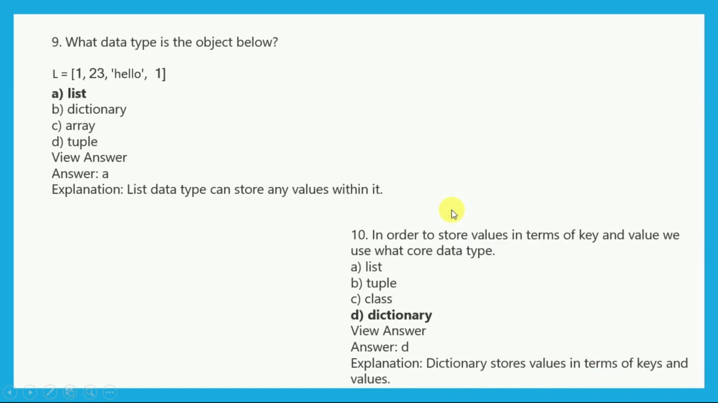Now the next question: what is the data type of the object below? Here we have L is equal to some values, so we can say clearly it is a list data type. Now, in order to store values in terms of key and value, which core data type do we use? We can use the dictionary data type, because a dictionary stores values as items of key and value. Both keys and values are stored in a dictionary.